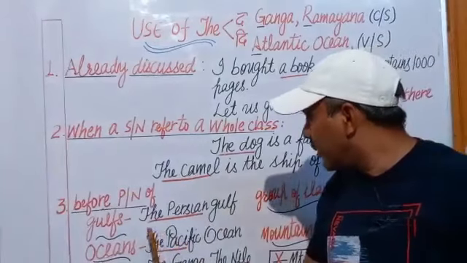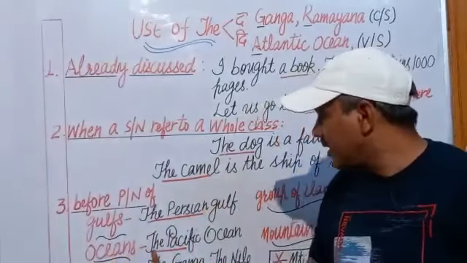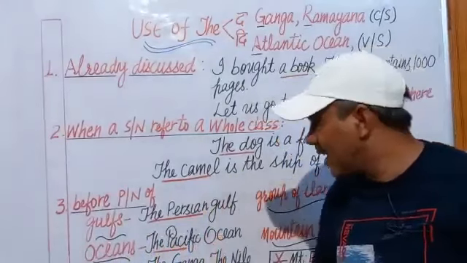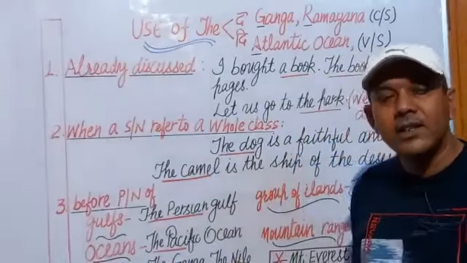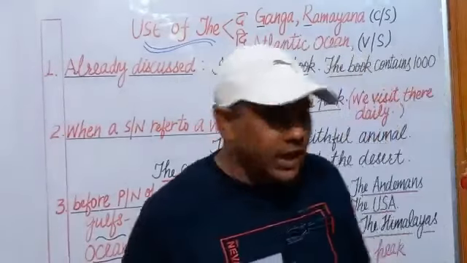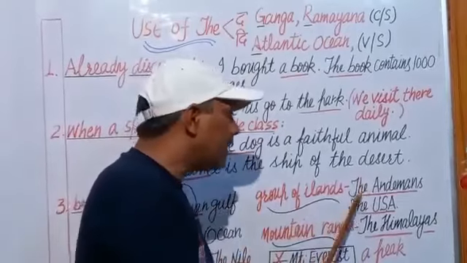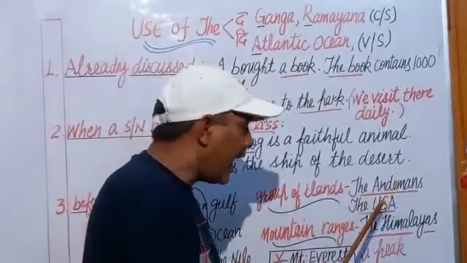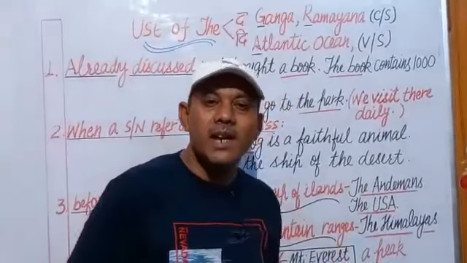For example, the Persian Gulf. Oceans, the Pacific Ocean. Rivers, the Ganga, the Nile, the Yamuna, the Kaveri, and group of islands. For example, the Andamans and the USA, the United States of America.